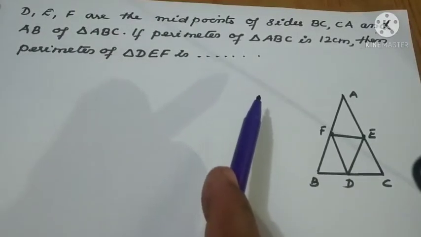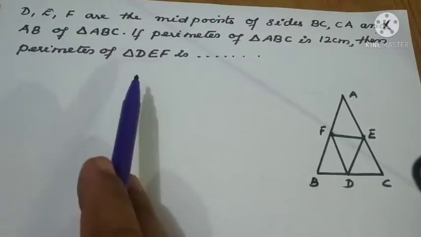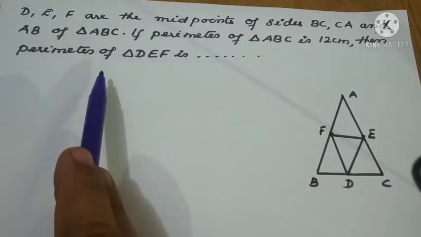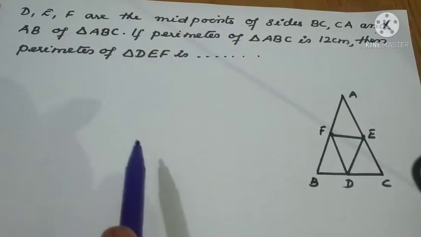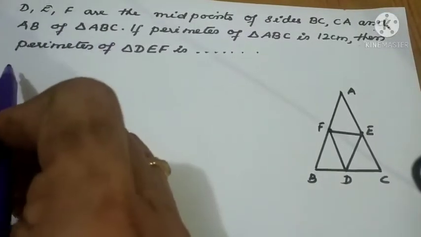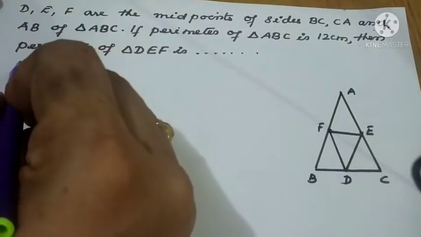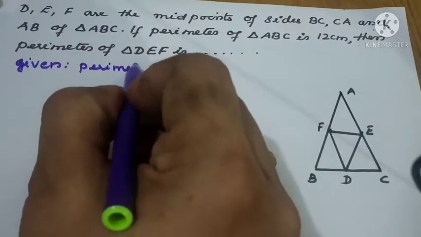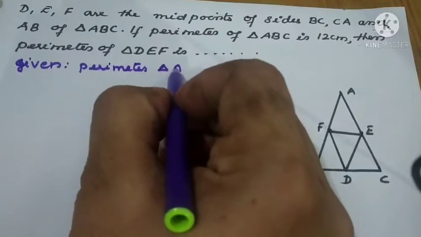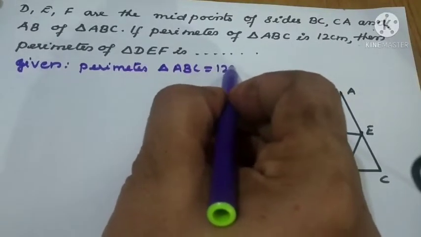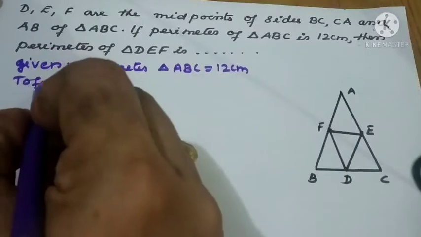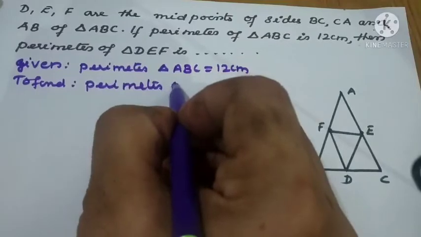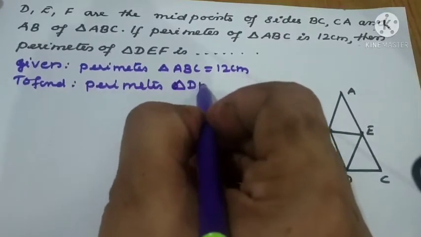DEF are the midpoints of the sides BC, CA and AB of triangle ABC. If the perimeter of the triangle ABC is 12 centimeter, then find the perimeter of the triangle DEF, right? So the question is asked for calculating the perimeter of the DEF only. So what is given here? Perimeter of triangle ABC equal to 12 centimeter. To find: perimeter of triangle DEF.